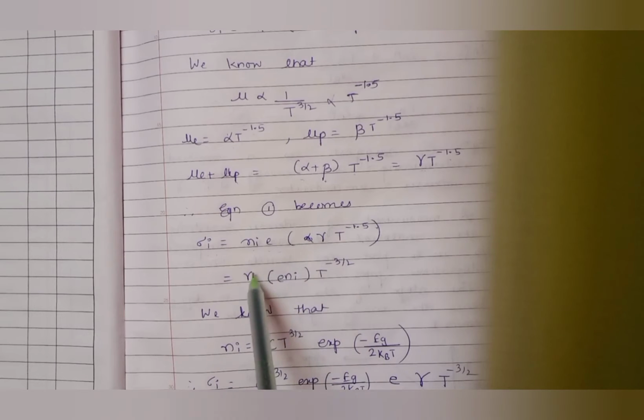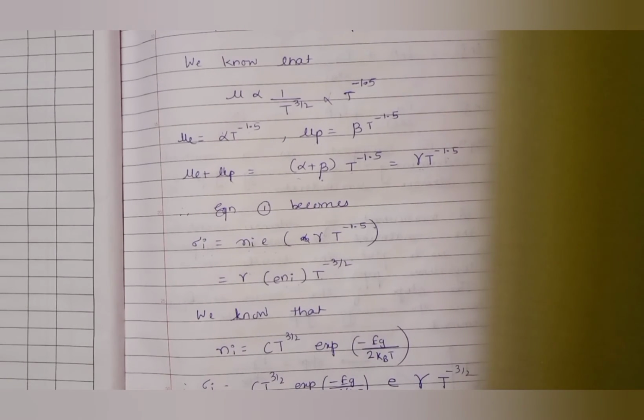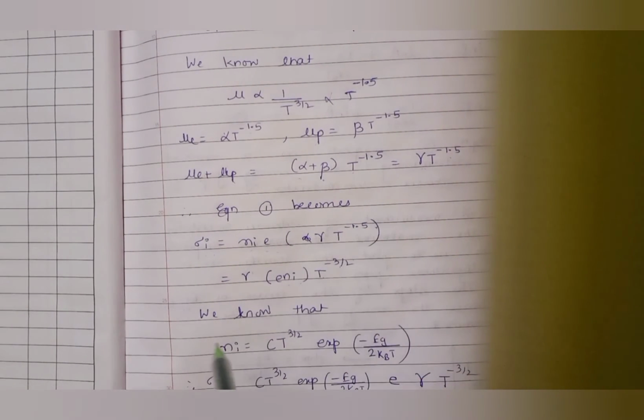Or if I rearrange, I can write gamma E Ni T raised to minus 3 by 2. So minus 1.5 is nothing but minus 3 by 2. You just keep this in mind. Now, don't get confused as I'm writing minus 1.5.